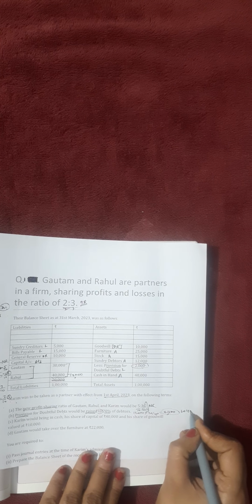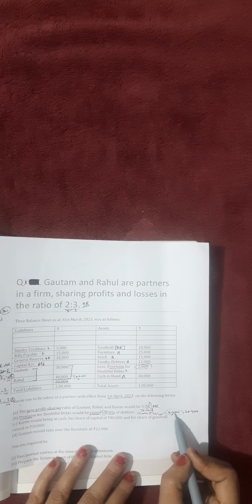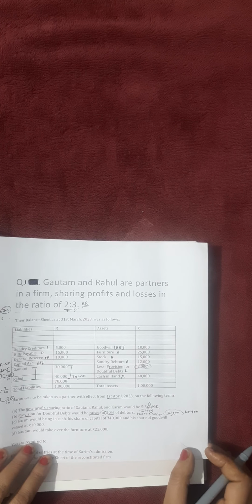And now how much provision is here? 2000. So from 2000 we need to make it 2400. Means how much increase is there in provision? How much liability is increasing here? 400. So L plus 400 we have got. In provision, liability is increasing by 400. Okay. Reaching 2400 and increasing by 400.